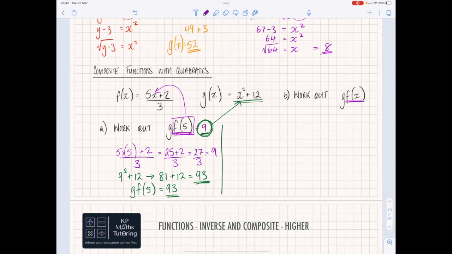You are going to do f of x first. Well, I know that f of x is actually this function. So f of x is equal to 5x plus 2 over 3. So that purple bit that I would normally do first, like I did here, the f of 5, is just the same thing. So f of x is this.